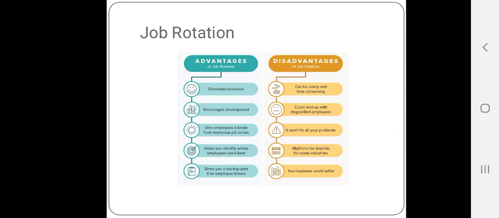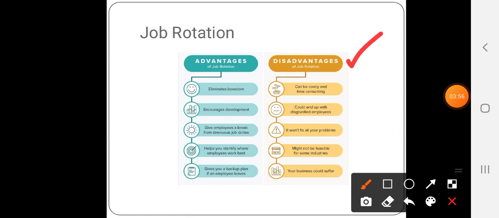Next, what are the different disadvantages of job rotation? First, it can be costly and time consuming. Yes, you are wasting your time and your cost, because some people are very strict about their work. They don't want to do other people's work, so that can happen. It could end up with disgruntled employees. Employees may not be able to do the task of another, and that will automatically affect productivity.